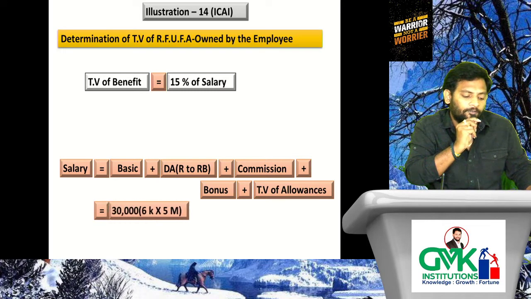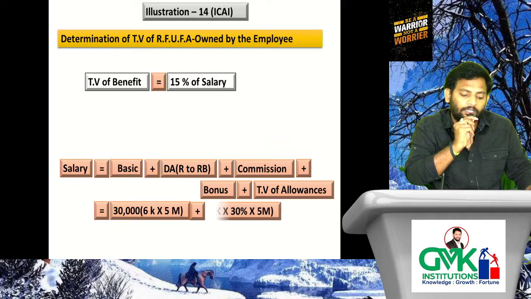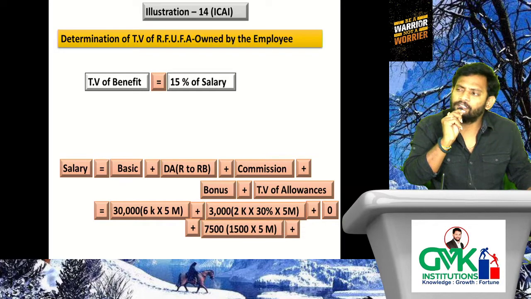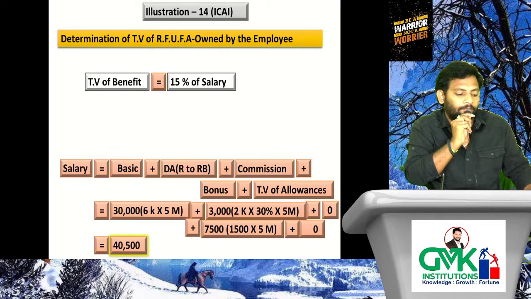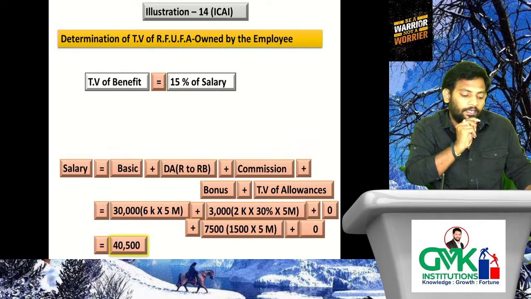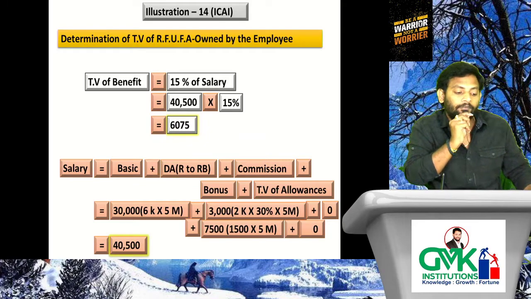Basic salary for 5 months is 30,000. DA to RB for 5 months is 3,000. Commission not given, 0. Bonus given 1,500 into 5 months, 7,500. Any allowances given in the question? No, 0. Therefore the salary definition is 40,500. 15% on that is 6,075 rupees, the TV of benefit towards RFUFA.